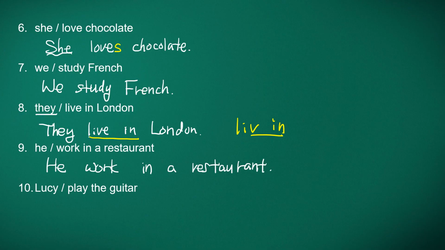And as you know, he is a third person singular, so we need an S. He works in a restaurant. And when you read this part, you read as work, works, works in. He works in a restaurant.